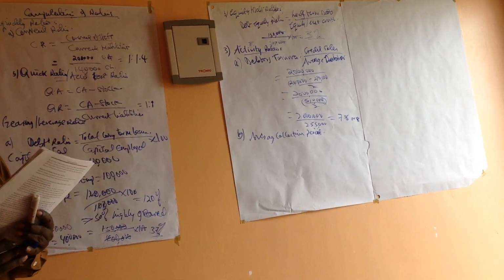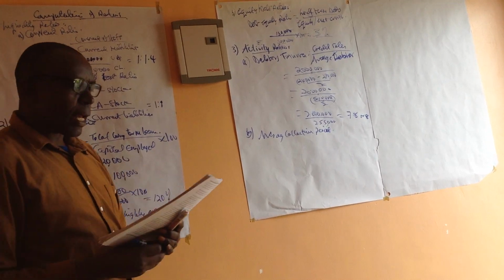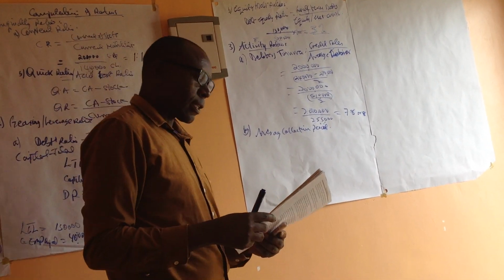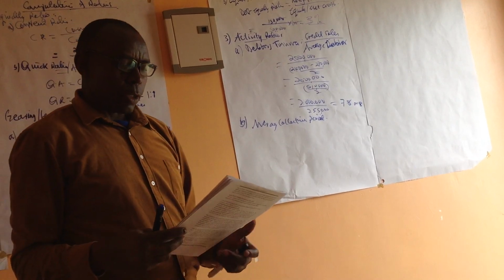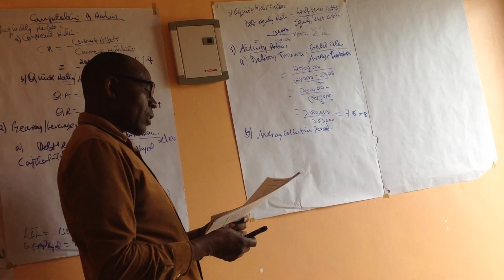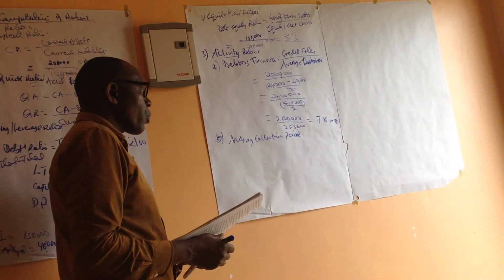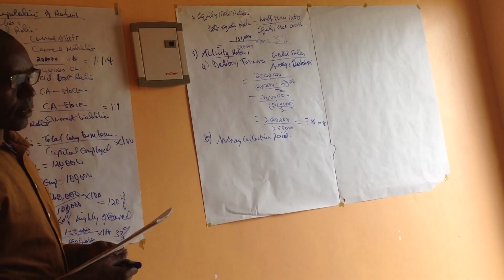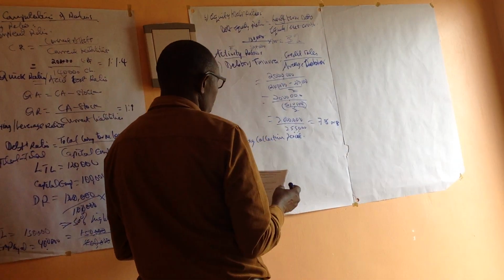It is compared with the credit period allowed by suppliers to give an indication of credit administration efficiency. So meaning, the collection period: how long do they normally take to pay us?